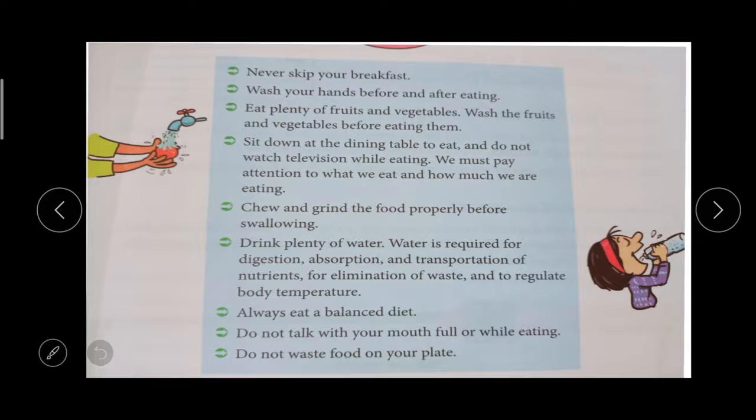Do not talk with your mouth full. While eating you should not talk. Do not waste your food on your plate.